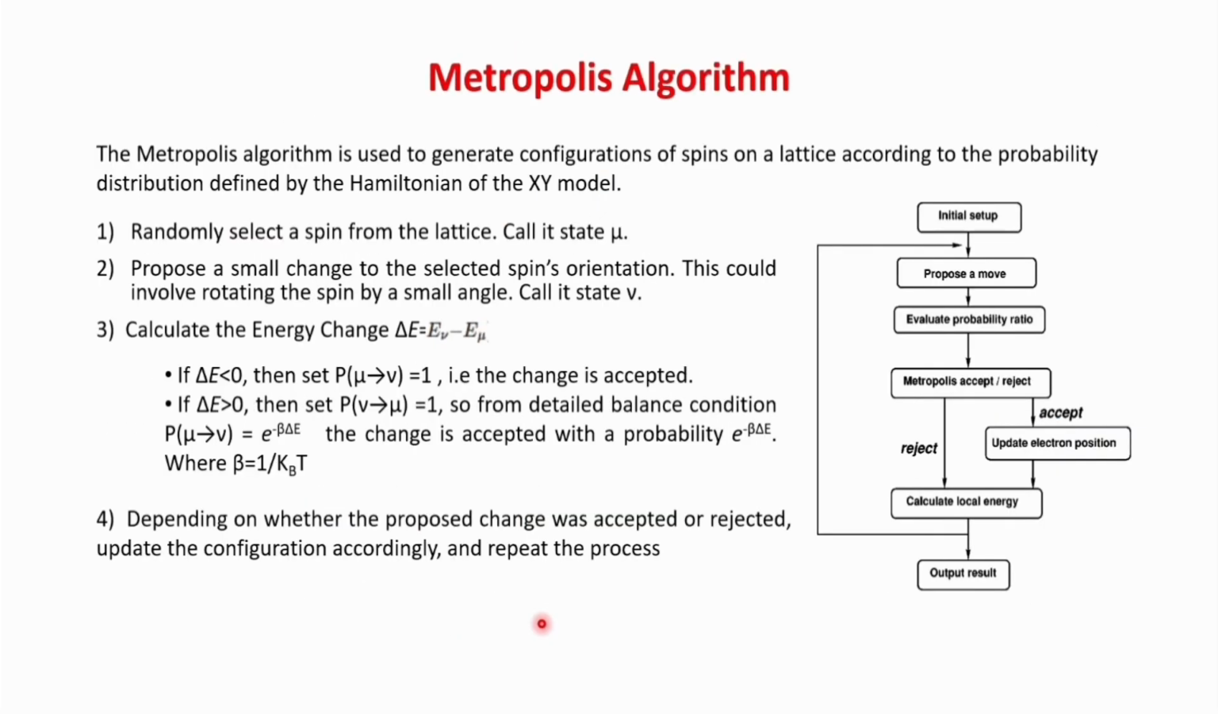Now, what do we do in the Metropolis algorithm? We randomly select a spin from the lattice, then rotate its spin in any direction. Then we calculate the change in energy. If the change in energy is negative, then we accept the new configuration. But if the change in energy is positive, then we only accept the new configuration with some probability, exponential minus beta delta E, which I mentioned earlier in the detailed balance condition. After that, we repeat the whole process again.